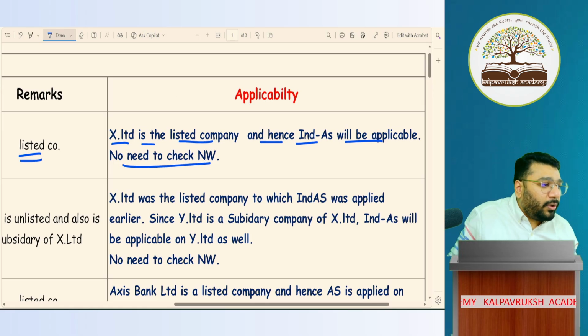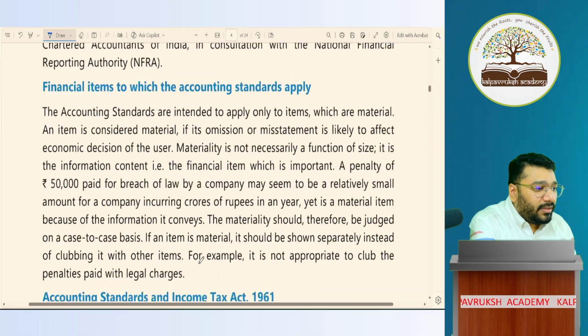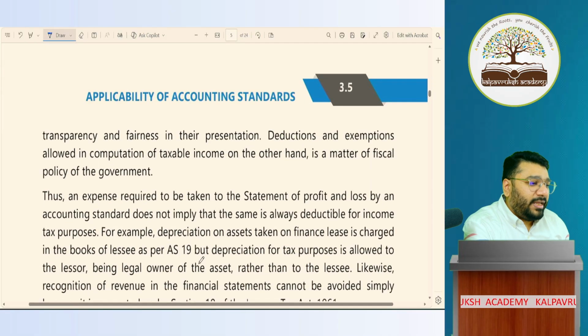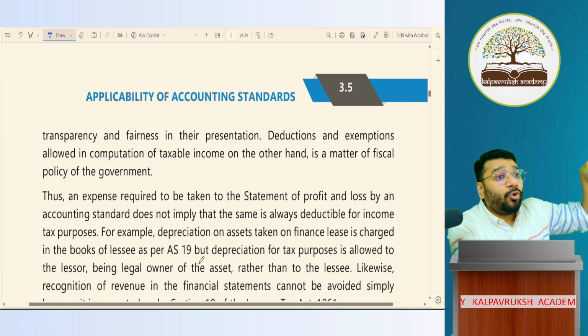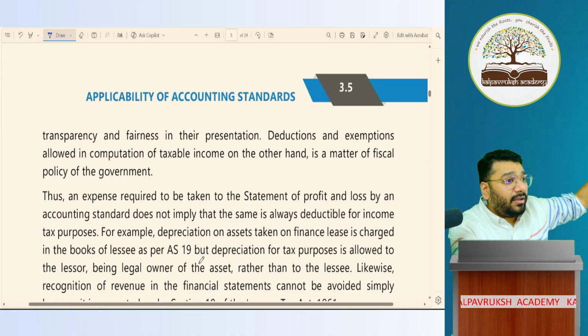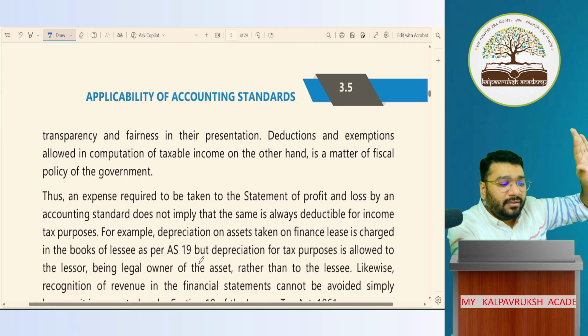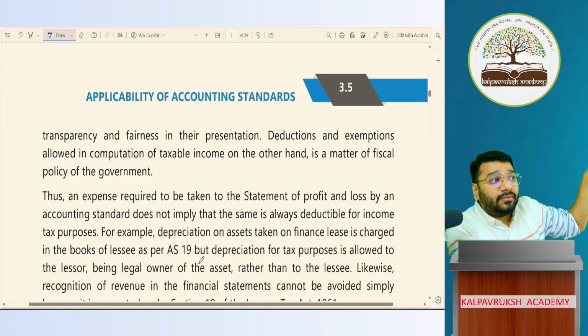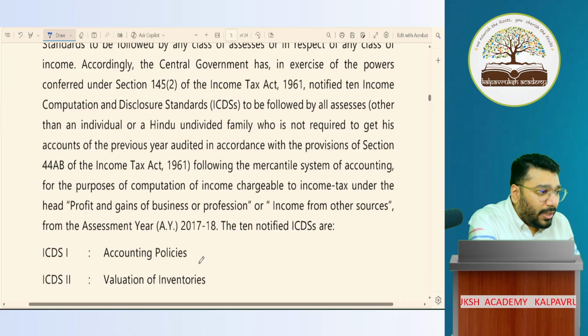Now I want to show one thing to all of you. Why did I take Ind AS today? Because Ind AS is the final topic, and we have a roadmap of Ind AS in our syllabus. In the first chapter we studied it, and in the last chapter the 500 crore turnover and net worth limit. From there I picked up the data. But still I'm telling you why I brought in the Ind AS discussion with this topic. I'll give you the logic. You'll appreciate it.